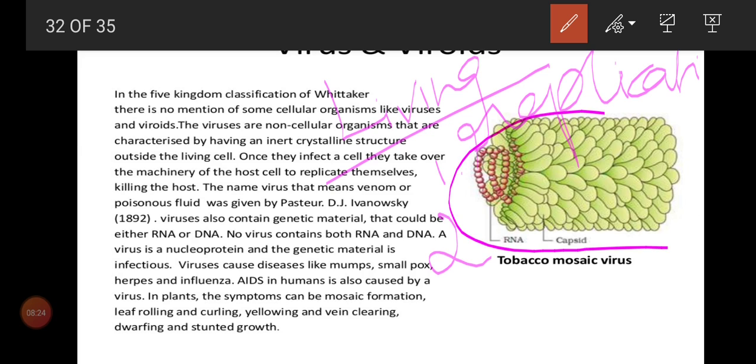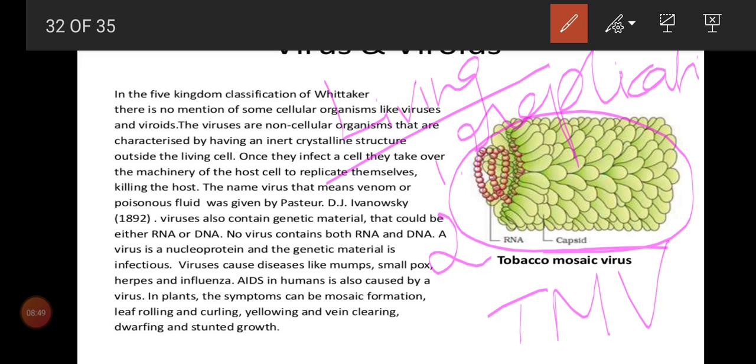Second one, now look at the structure. This is an example of one virus. They have a definite shape, just as living organisms possess a definite shape. Even viruses possess a definite shape. Look at this structure; we call it TMV, tobacco mosaic virus, and this is a plant virus. The structure will always be like this.